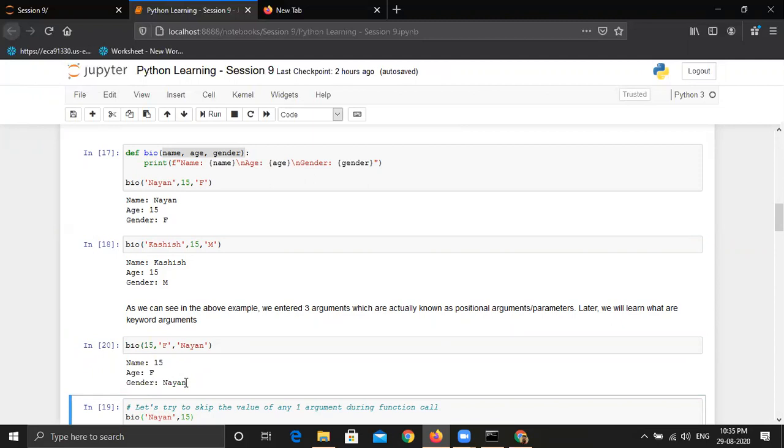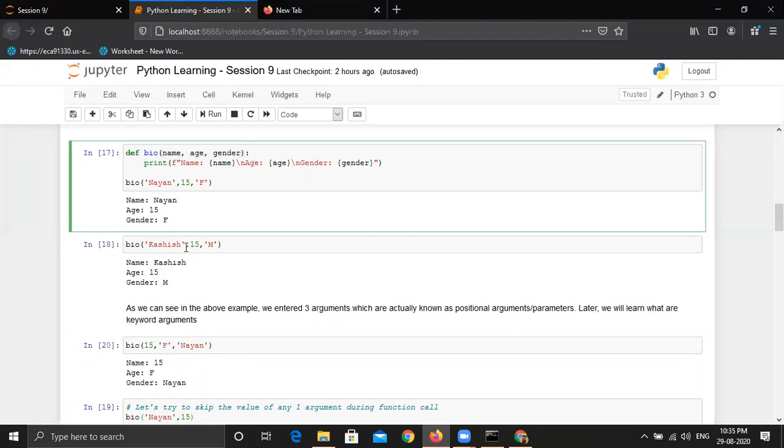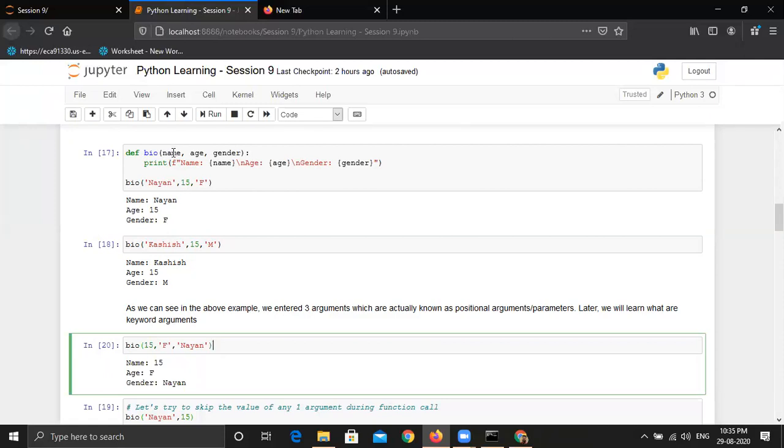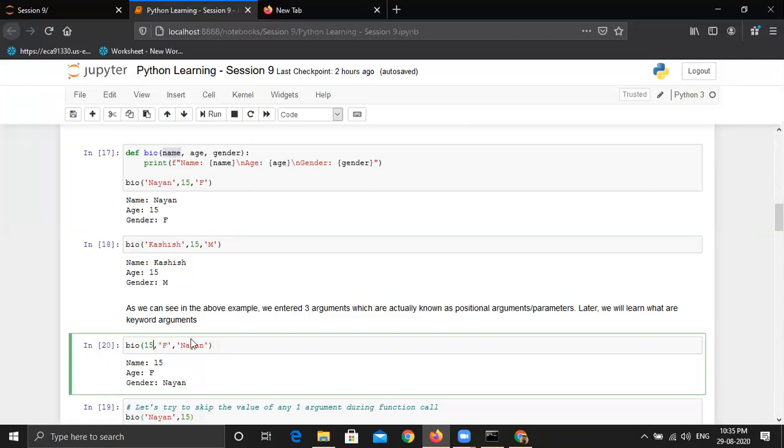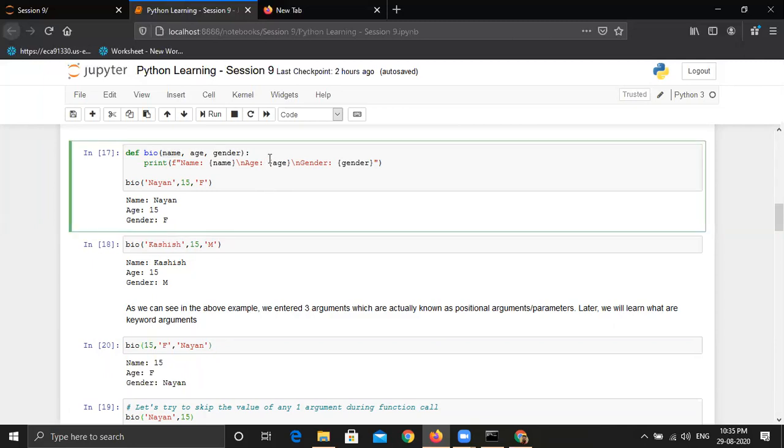Because these are positional arguments, it has auto assumed that every time we do a function call, the name will always come at the 0th index, age will always come at the first index, and gender will always come at the second index. Irrespective of what value you pass, it will not check that. It will just accept the values at those specific positions as per the function definition.